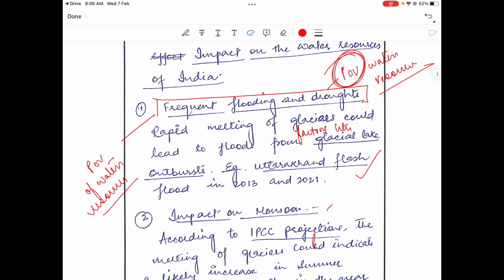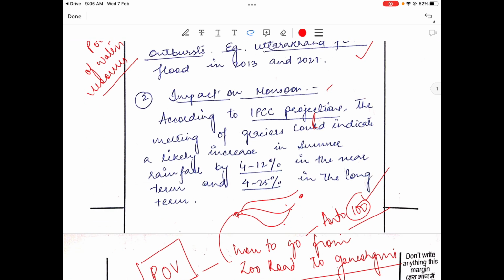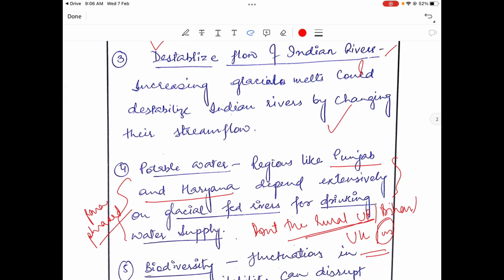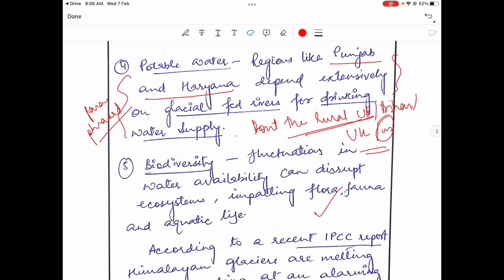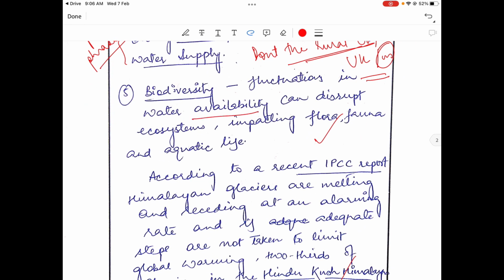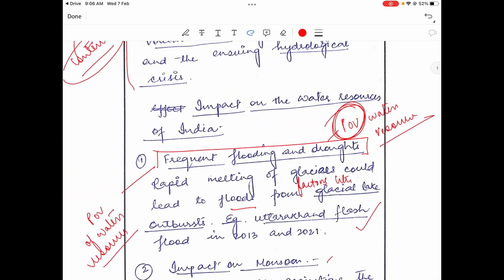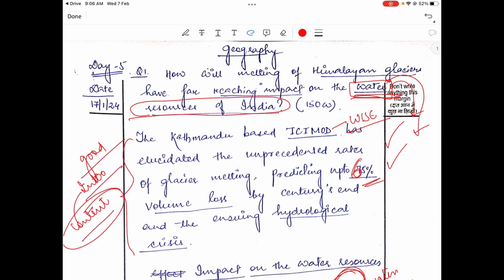Have you seen? Rapid melting of glacier could lead to flood. IPCC projection: melting of glacier could indicate likely increase of rainfall. Destabilizing: glacier melt could destabilize the Indian rivers. Potable water, all of them are correct, but fluctuation in water availability can disrupt ecosystem, impacting flora, fauna, etc. Understood? So the answer is the same, but how you write the answer will make or break your exam.